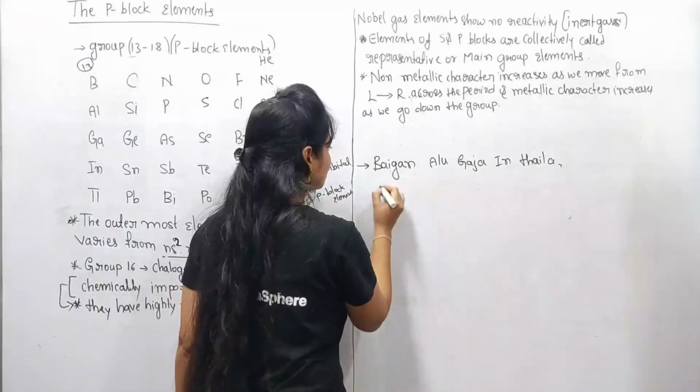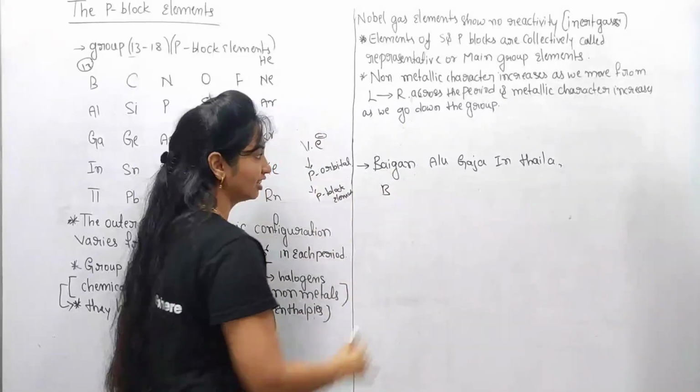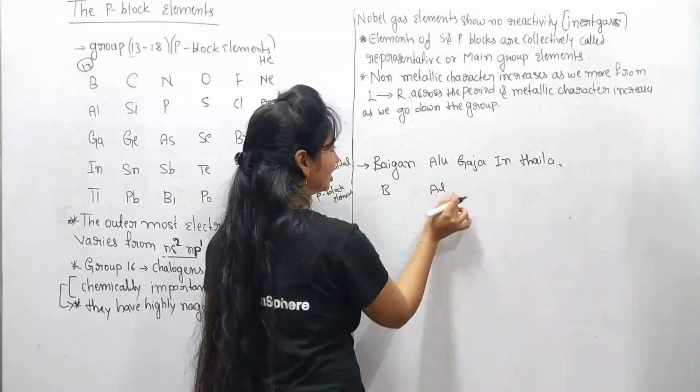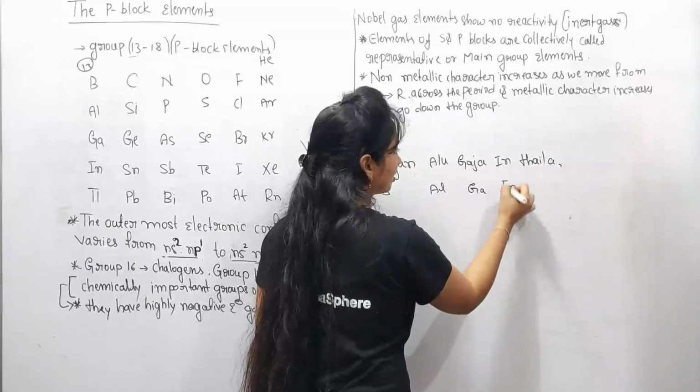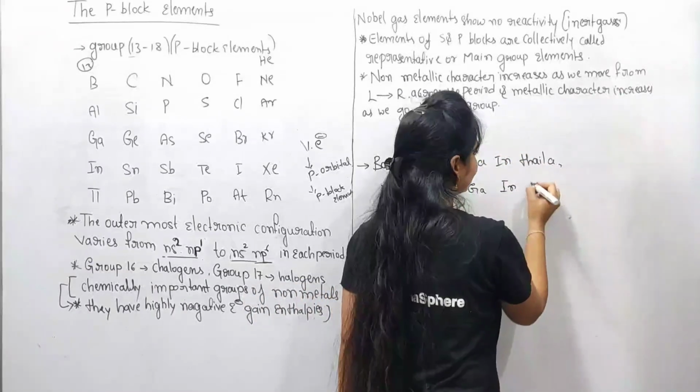I took boron from the word Baigan, aluminium from Aloo, gallium from Gajar, indium from In, and thallium from Thaila.